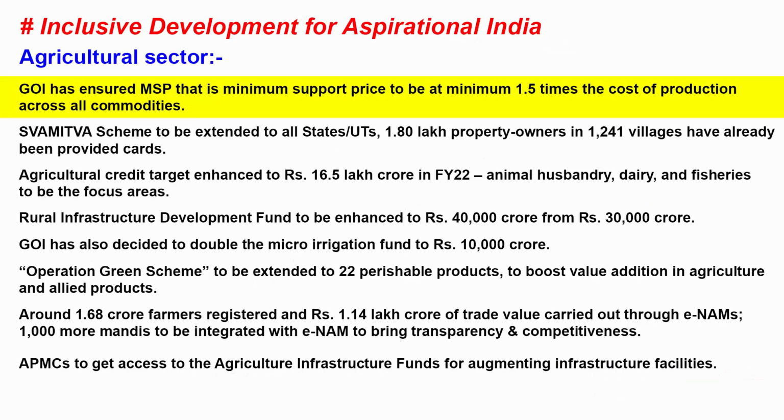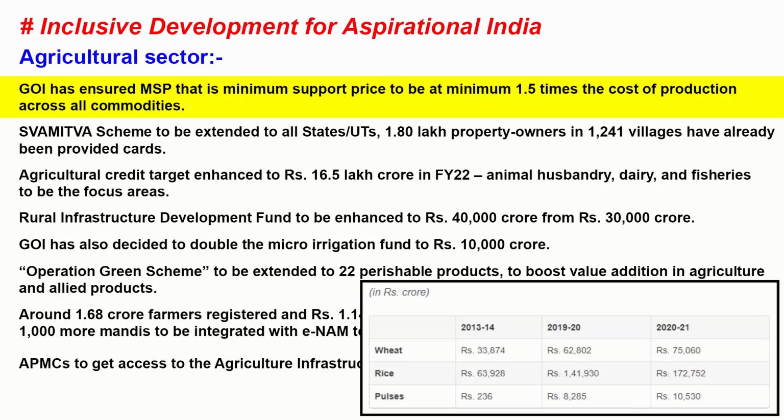The first point is in the agricultural sector. Here is the list of 3 essential commodities whose minimum support price, in other words the rate at which Government of India procures these 3 items, have gone up year after year.